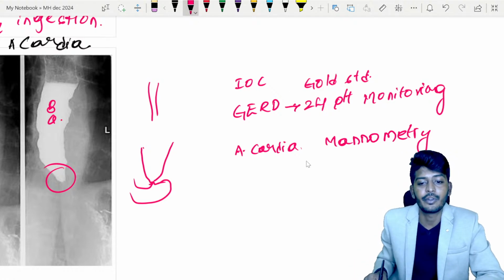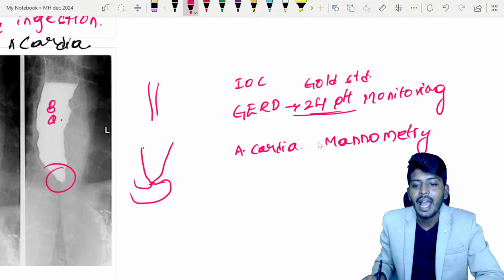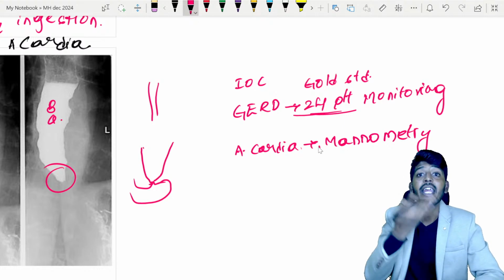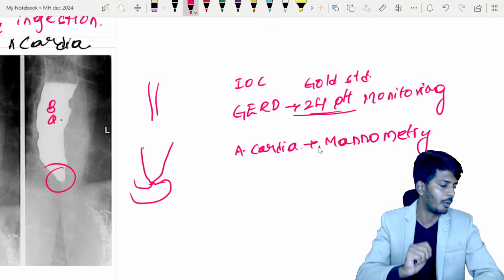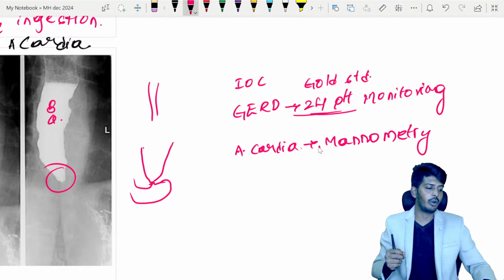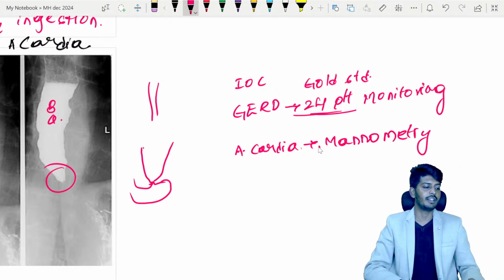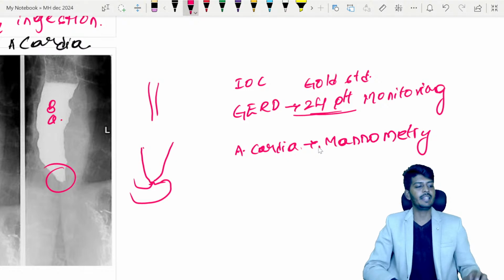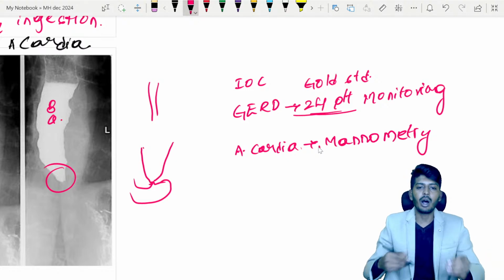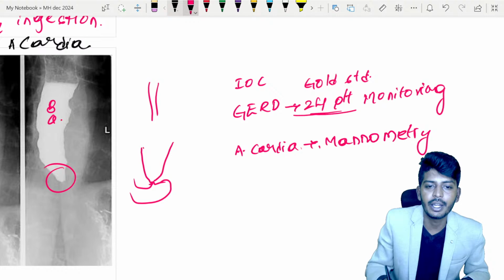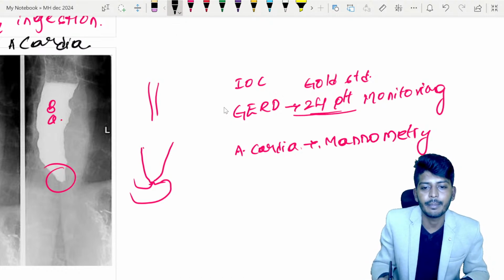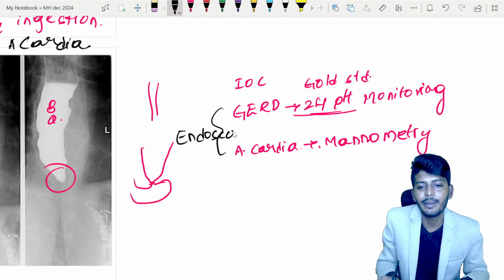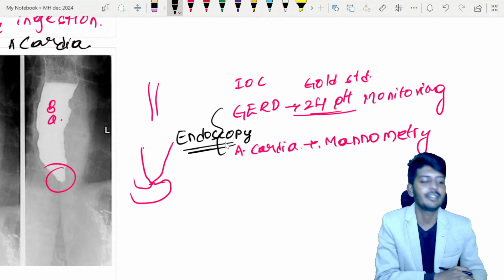GERD का investigation of choice, 24-hour pH monitoring, Achalasia cardia का manometry. ये दोनों reverse बोल देते हो आप लोग. बहुत बार देखा हूँ मैं ये करते हुए. I have seen some students doing this mistake. So don't do this mistake, please, because these are very small things which are very important. In both of them, endoscopy can be done, but the appearances are totally different.